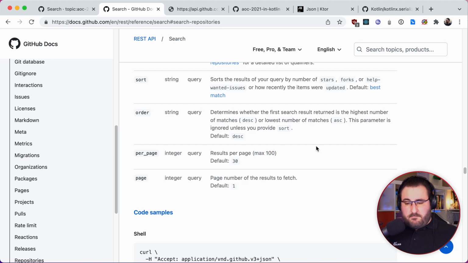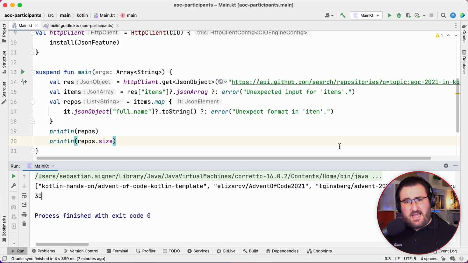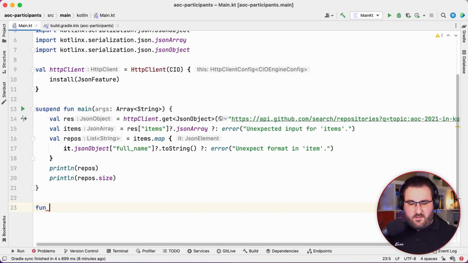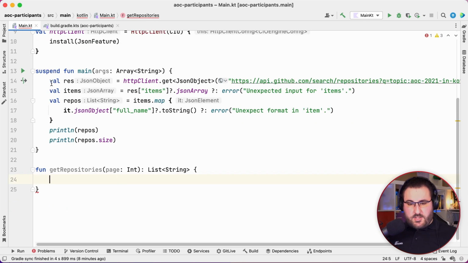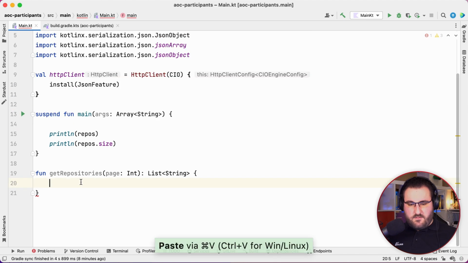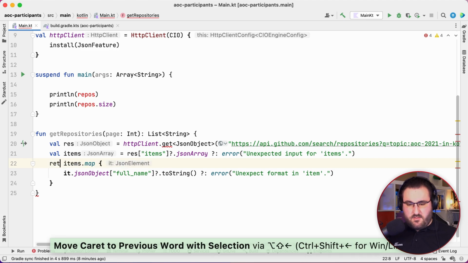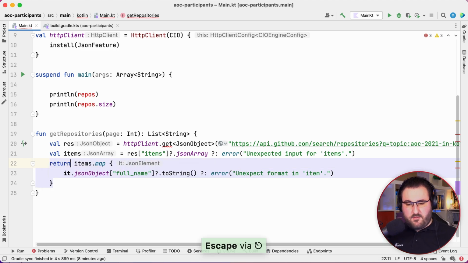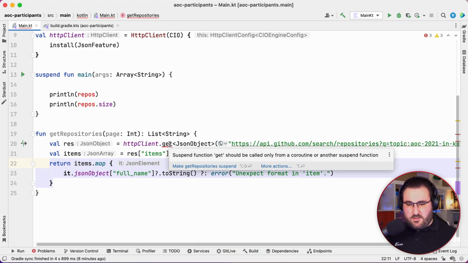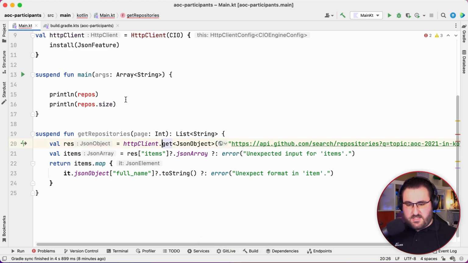So, back to our code. I think it's time we extract a little bit of a function that we can call multiple times. Okay, we'll just call this function get repositories, and that'll just take a page, which will be an integer, and that should return a list of string. And so far we can pretty much just move our code over here. Instead of assigning the repos variable, we can just return whatever map creates. And of course, since we are using an HTTP client, we need to make this function suspend as well.